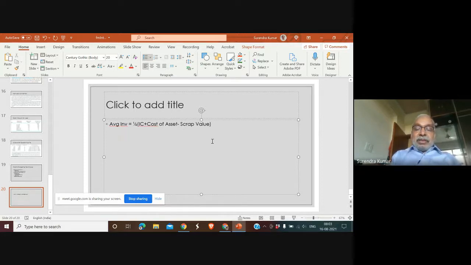Okay, plus scrap value, plus your working capital, right? That is how you will calculate it. So this is what is important in this particular method to understand, that these are the important components of calculating average investment. And let us say you know your average profit.